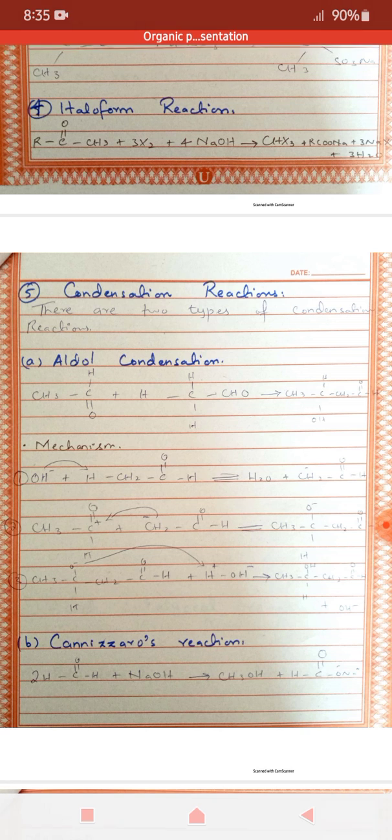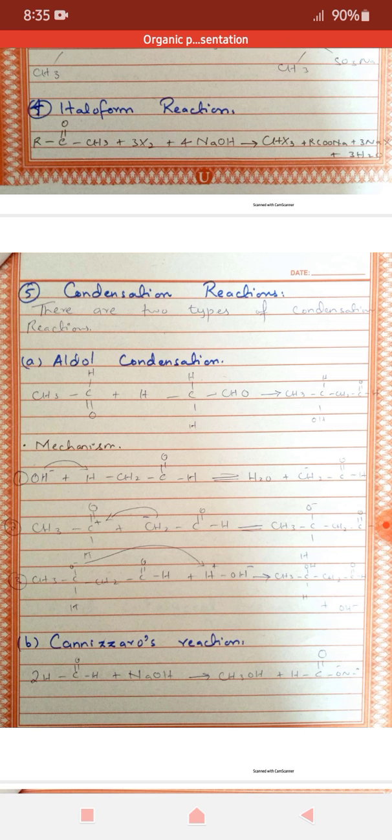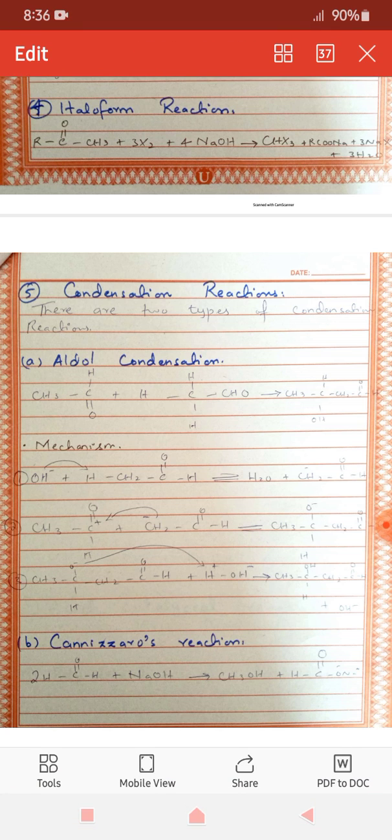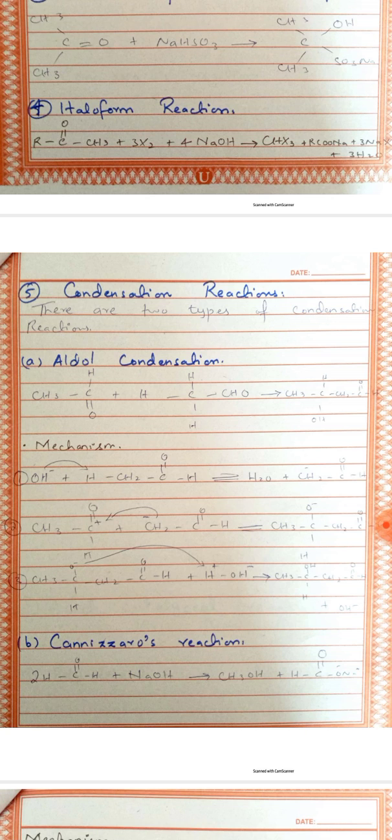Aldol condensation is a reaction in which two molecules of the same or different carbonyl compounds containing alpha hydrogen combine together to form aldol or ketol, and it usually loses a water molecule. Alpha hydrogen is basically the hydrogen attached to the carbon atom next to the carbonyl group. The main chain reaction is given. We'll talk about its mechanism.